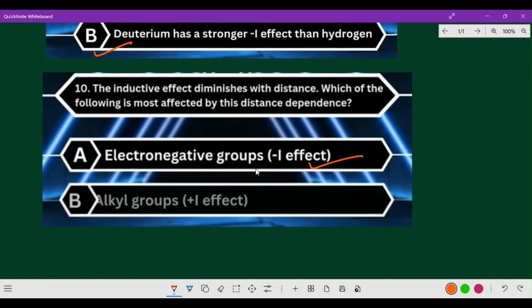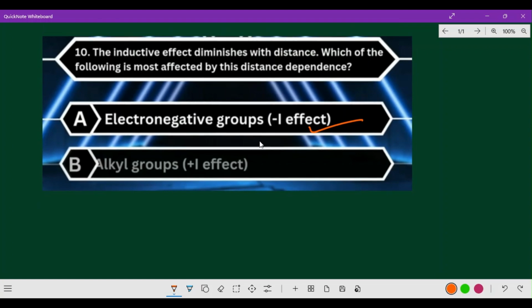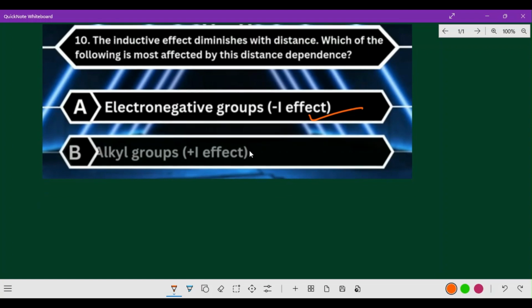The inductive effect diminishes with distance. Which of the following is most affected by this distance dependence? Of course, because it is pulling the electron. Who is pulling the electron? The more electronegative atom or group. So this is always the minus I effect only. That is the answer. Hope you got a clear idea about these points.